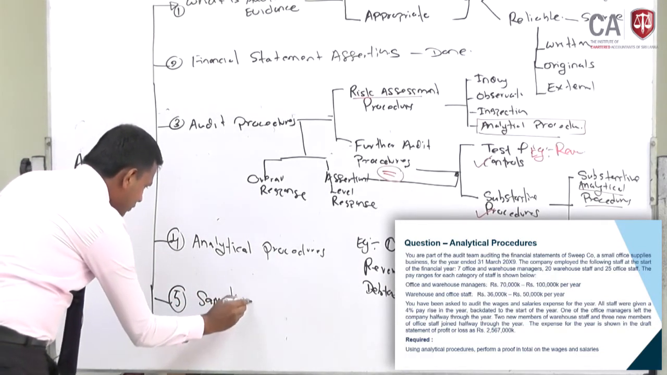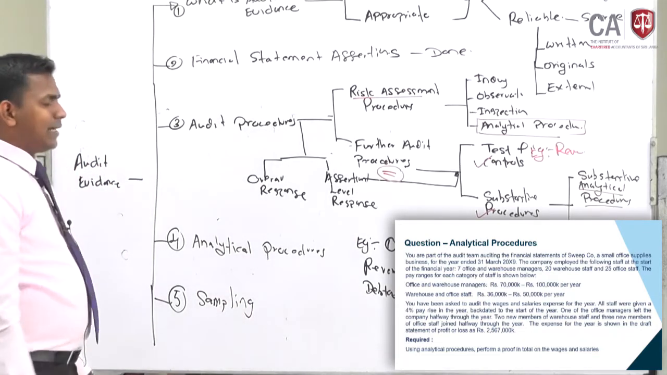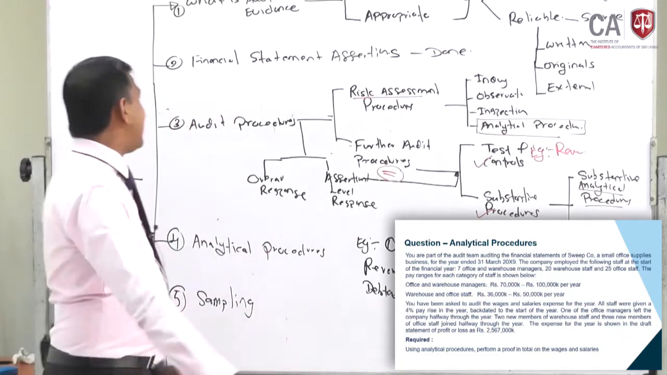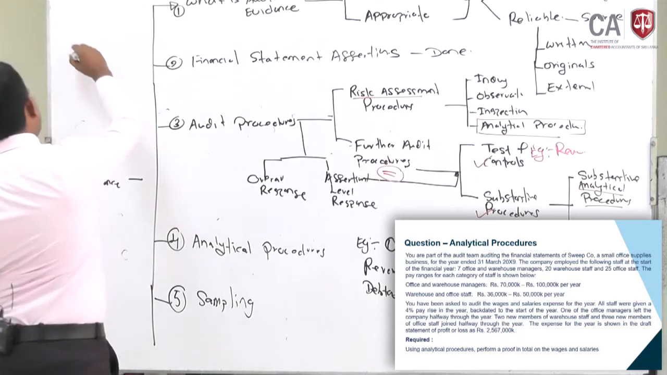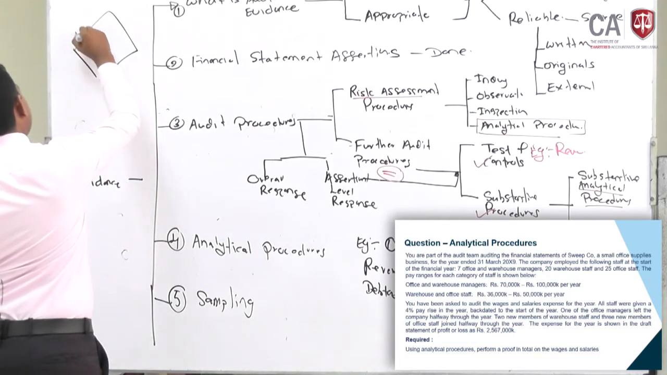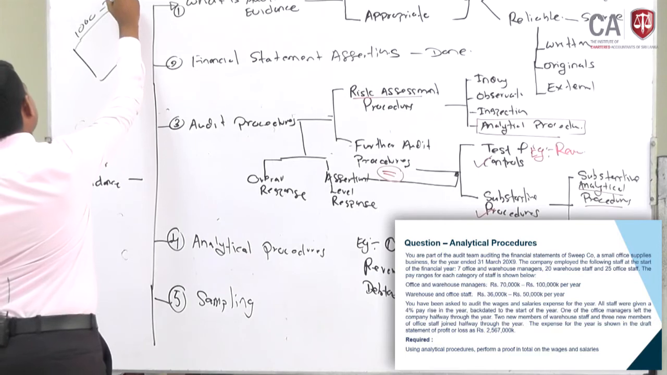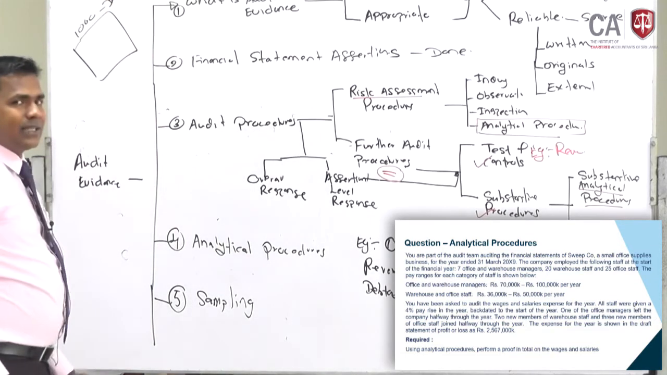So which I am not going to explain in detail. So look at the study text. Sampling mean, you know. Now that day I also explained, if there are 1000 debtors, the auditor cannot check the entire 1000.